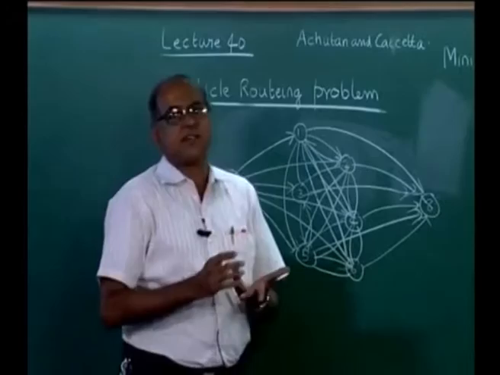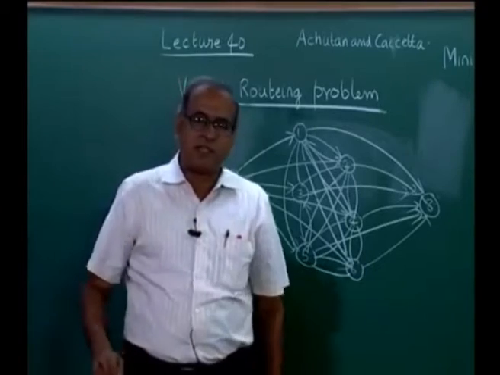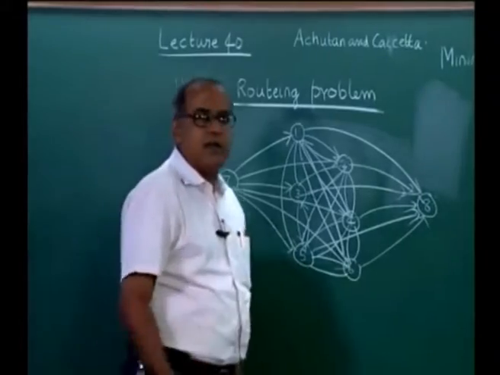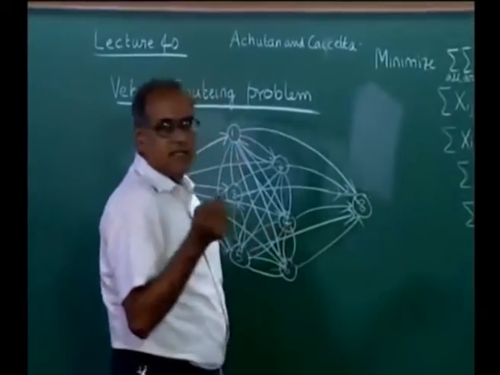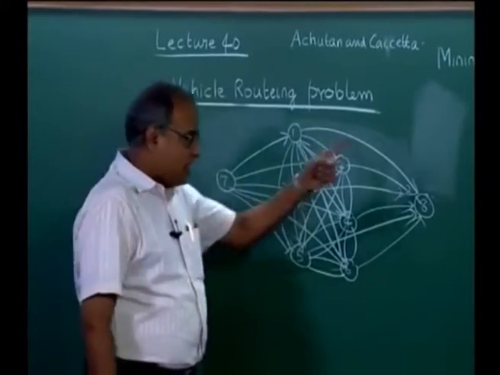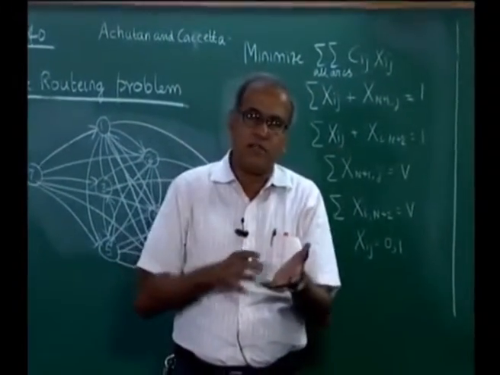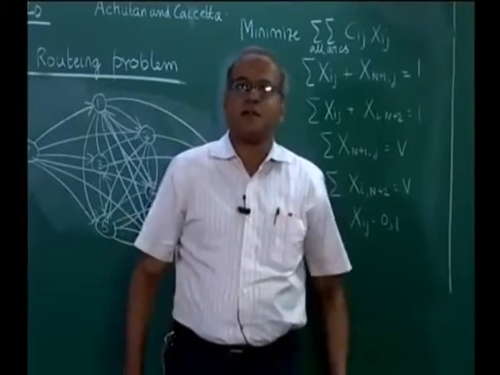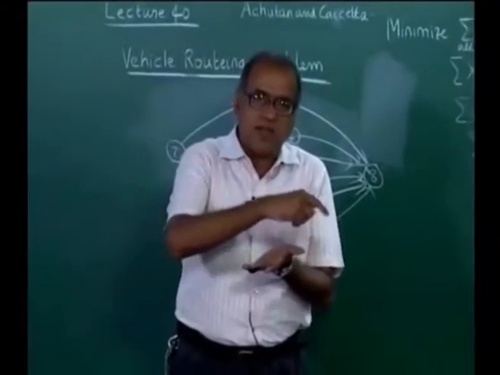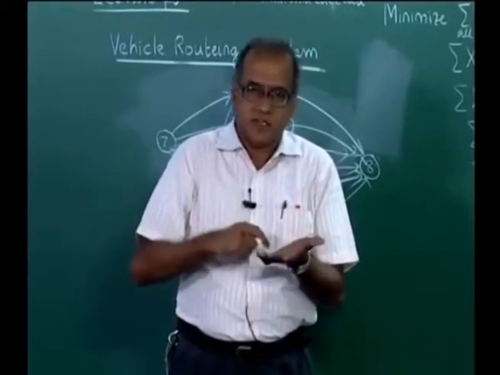Generally Euclidean distances follow triangle inequality, and in practice we would know that dij plus djk is greater than or equal to dik, so triangle inequality is followed, and therefore a TSP will always give the minimum distance compared to the VRP. But what can also happen is that we might want to do parallel movement of this, we want to reach the customers within a certain time and so on. Therefore we might say that the two vehicles individually may travel, if it is a TSP, then it travels a certain distance.